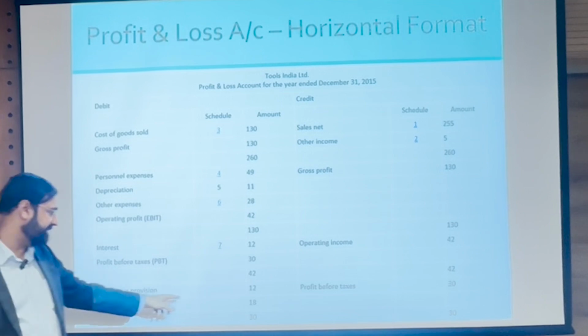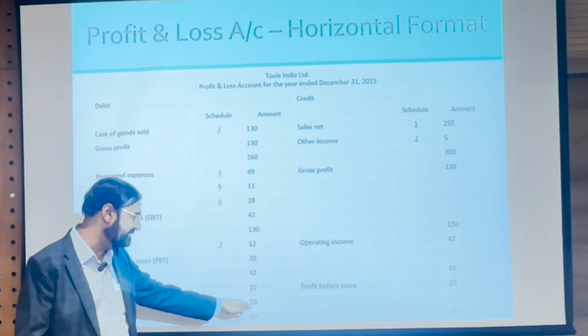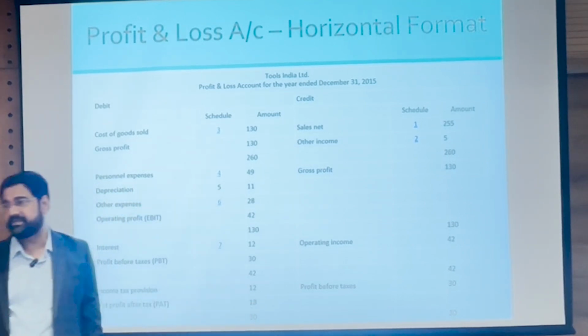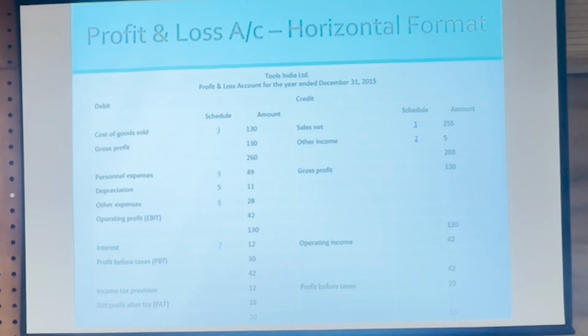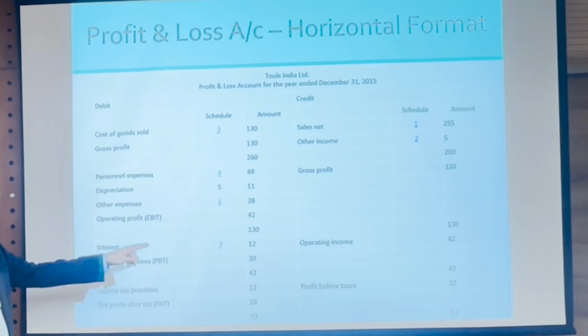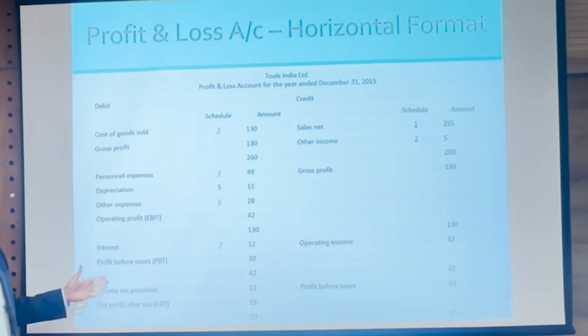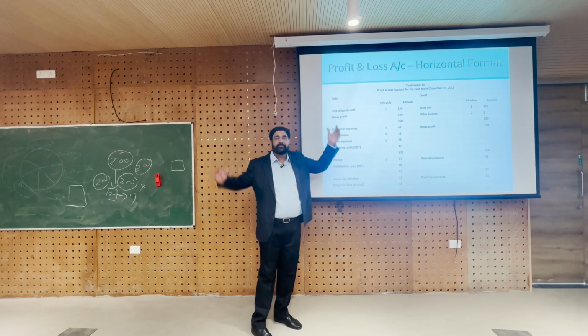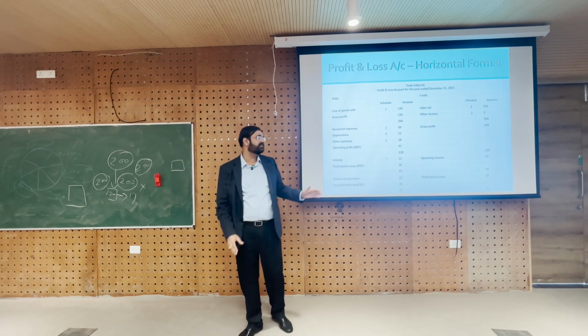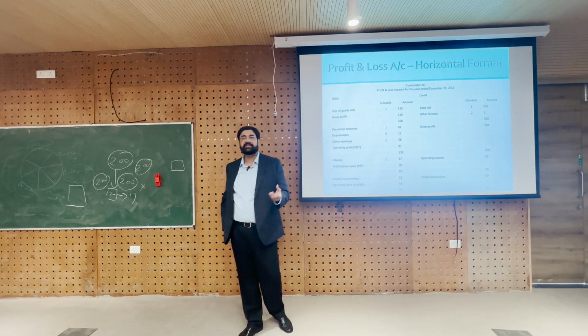And net profit after tax is 18, which is the balancing figure. This is the balancing figure. Can you see that? Anyone having trouble with this? So, are we all clear on this part? This is exactly the same as the previous one. The previous one was in a vertical format, this is in the horizontal format. It is only a change of format.